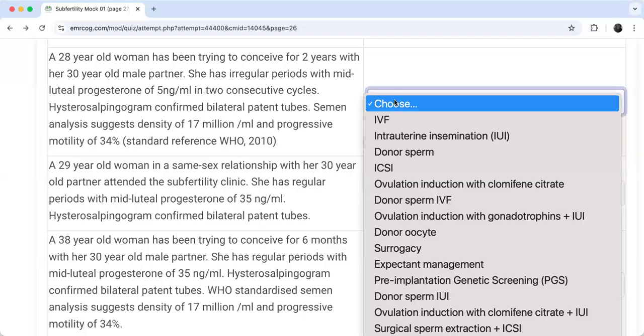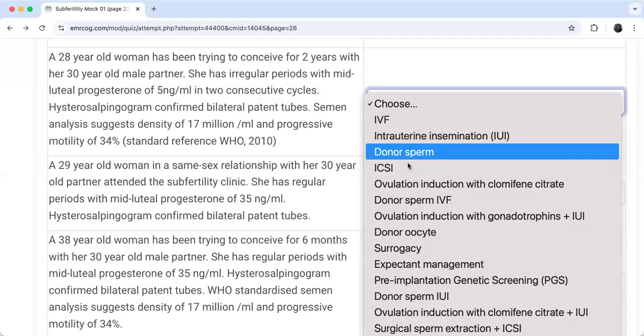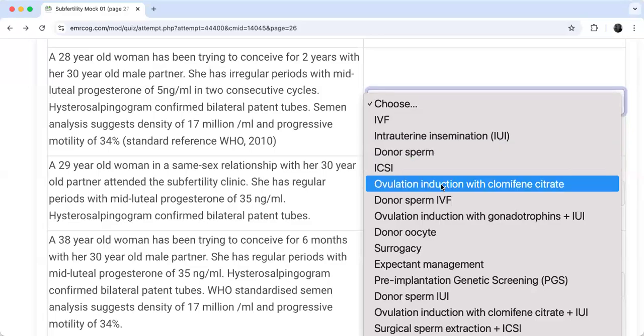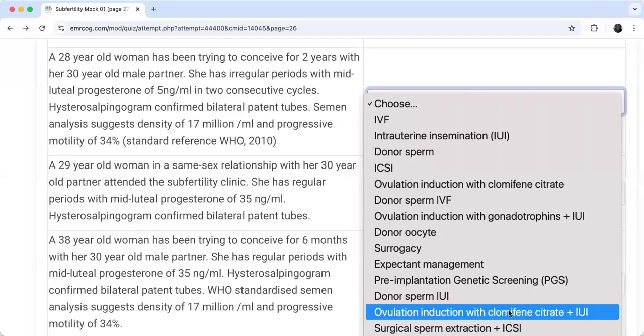Because the chances, as I told you, it's all about the success rate of this treatment. What is the proved success rate? The success rate will be acceptable. Okay, so why not go for it? Now, I have options here with clomiphene citrate. I have ovulation induction with clomiphene citrate, so it's a good option. Another option which contains clomiphene citrate is ovulation induction with clomiphene citrate plus IUI.